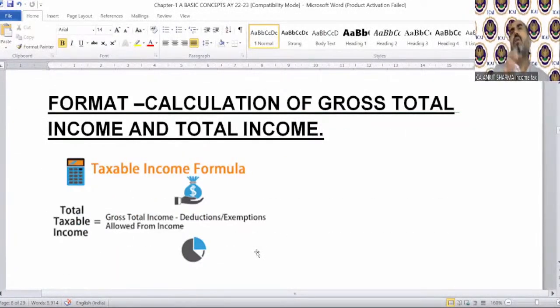So that was the components of income tax, first part, in which we discussed the Finance Act, circulars, notification, etc. The second was format or calculation of gross total income and total income. So let me see the queries again. Then we will move on to this topic, of course. This is a very important topic.